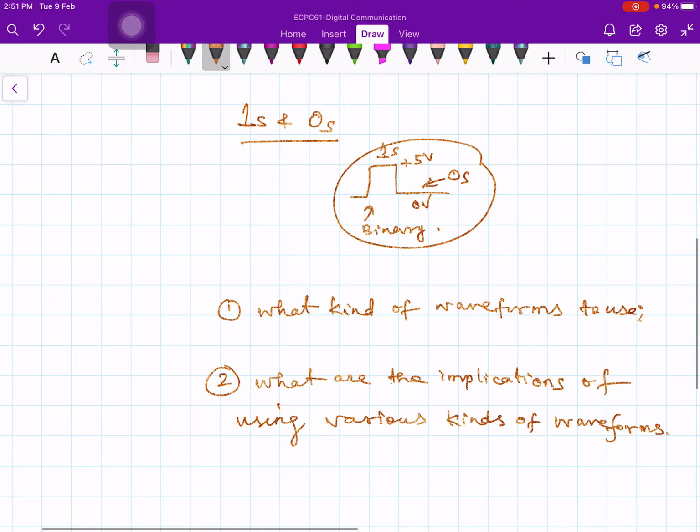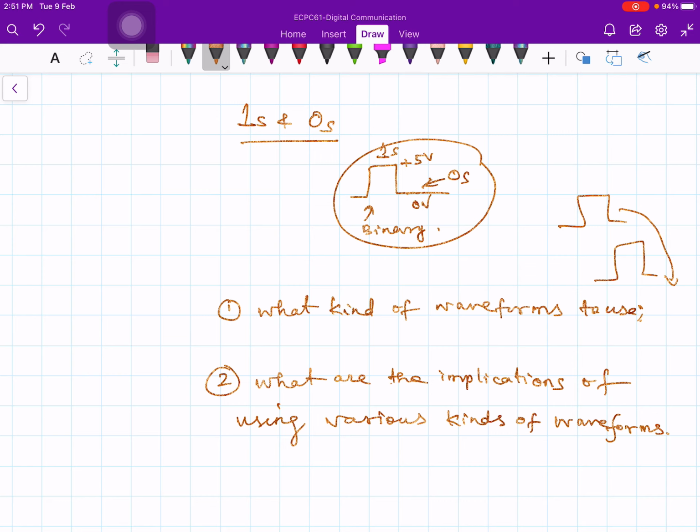Simply you cannot go on to choose a square pulse like this, or a rectangular pulse like that. No, you are not allowed, because the implication of this rectangular pulse or triangular pulse is how much bandwidth it requires. That is a very, very important question. One should always think about it.